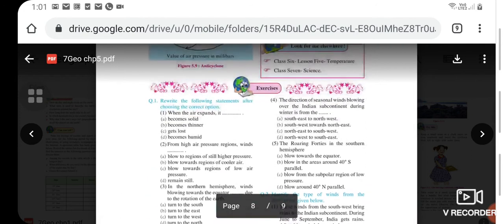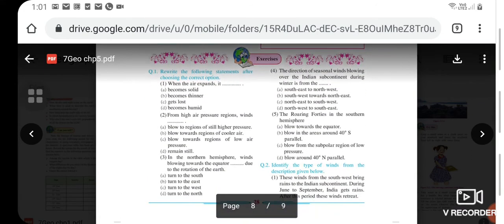Second is, from high pressure regions, winds blow to regions of still higher pressure, or blow towards regions of cooler air, or blow towards regions of low air pressure, or they remain still. The options are in front of you, and choose the correct option, rewriting the sentence.